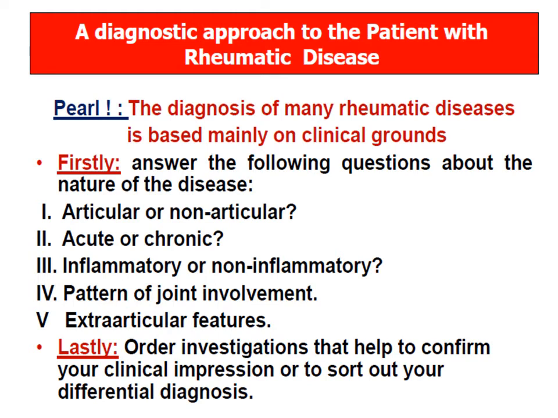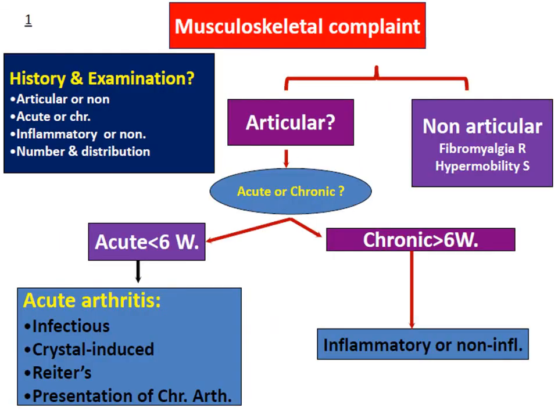So, the approach to the patient with rheumatic disease: the diagnosis is mainly based on clinical grounds. Firstly, we have to ask questions about the nature of the disease, whether it is articular or non-articular, whether it is acute or chronic, whether it is inflammatory or non-inflammatory, the pattern of joint involvement, and any other extra-articular features. Lastly, order the investigations that help to confirm your clinical impression and sort out your differential diagnosis.